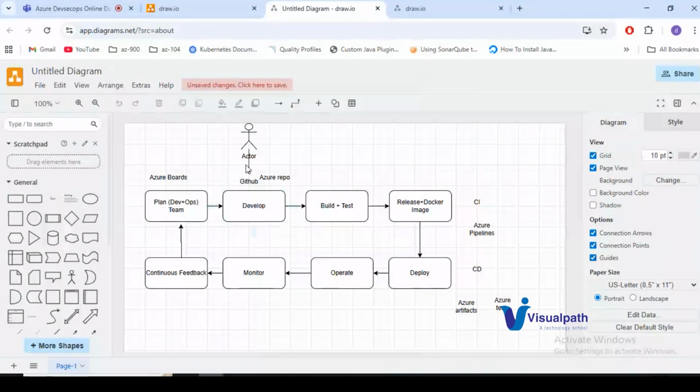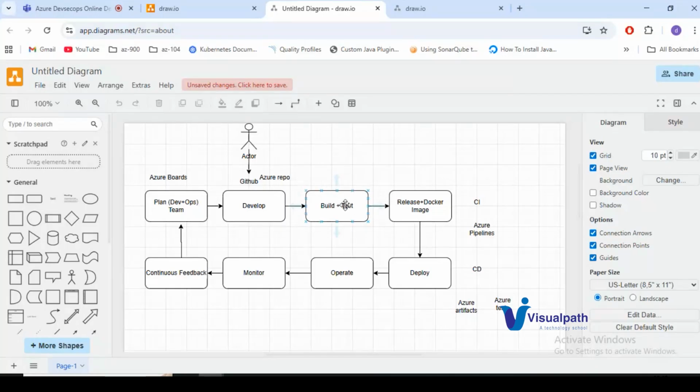The developer will push the code to GitHub, or Azure Repos, or anything else. Everything starts with the planning section. In planning, the development team, operations team, and DevOps team sit together and decide what features they are developing and how they are deploying them. They do the planning board first, and after that they develop the application. The developer will write the code and put it in the source code repository, where they push all the source code. After that, we build and test the application.